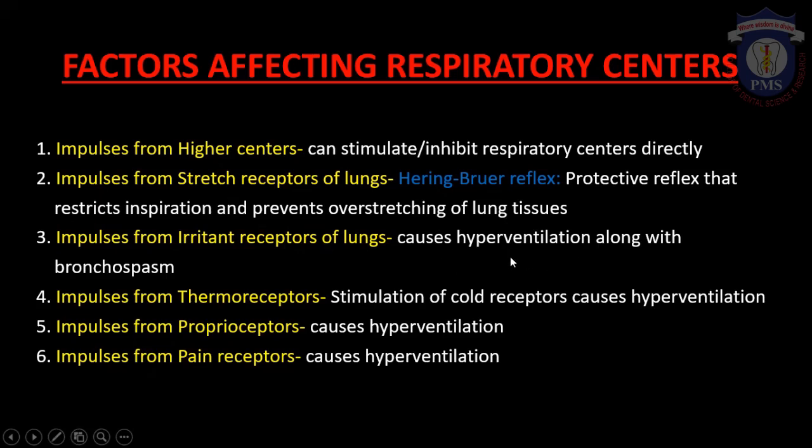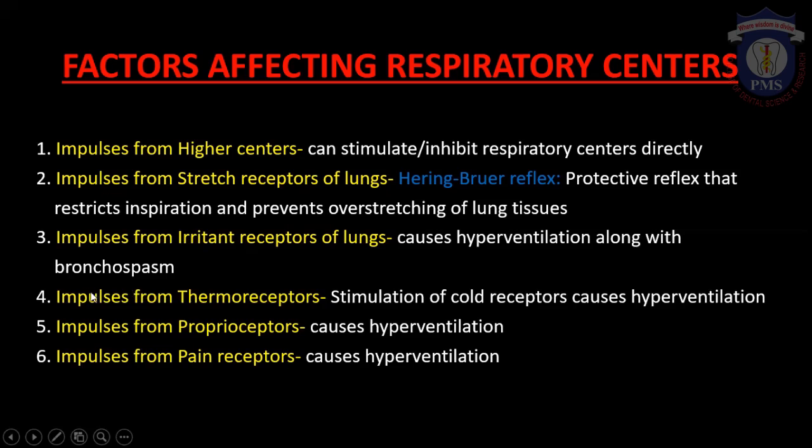Stimulation of irritant receptors produces reflex hyperventilation along with bronchospasm. So why is this happening? It is because the hyperventilation along with bronchospasm will prevent the further entry of harmful agents into alveoli. And this is how the irritant receptors function.